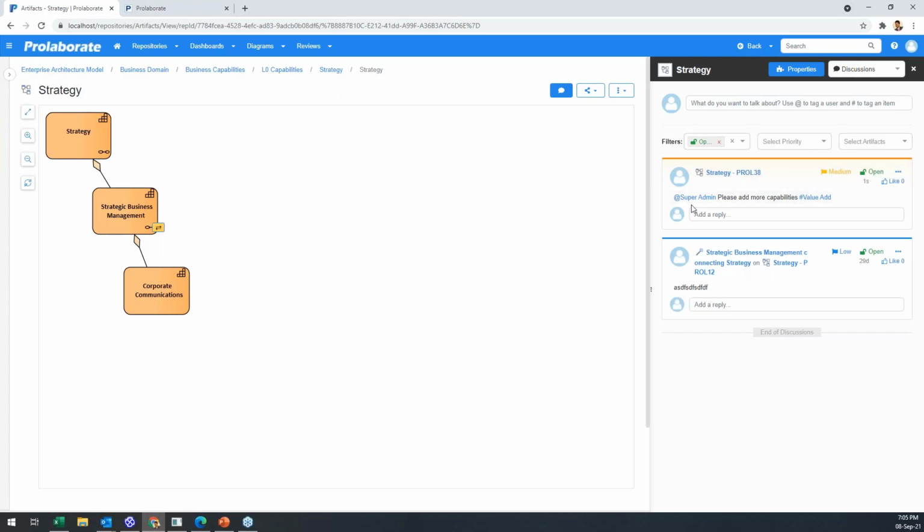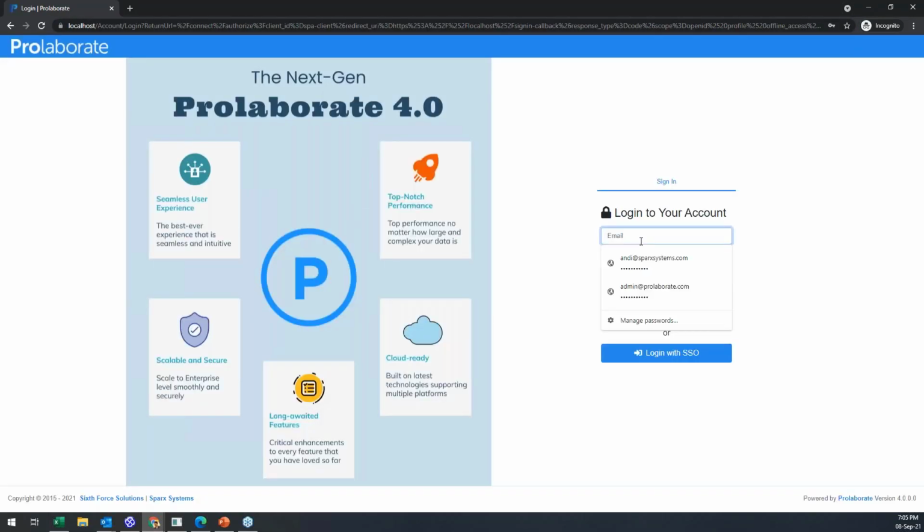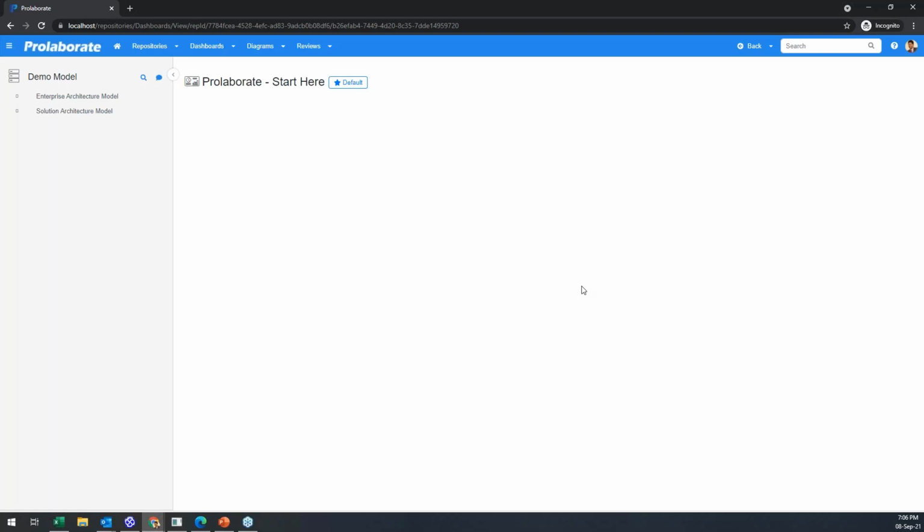So tagging a user or tagging references is as simple as what we are seeing right now. So no more clicking around to see and tag users. And let's replay and see what happens. There are some more enhancements to this. Let's look.